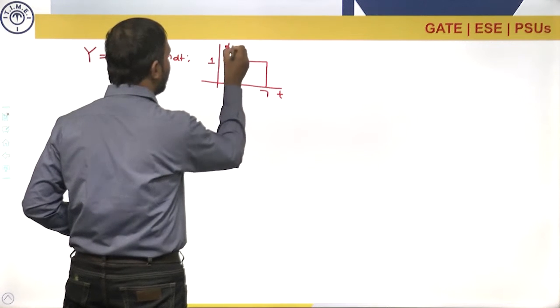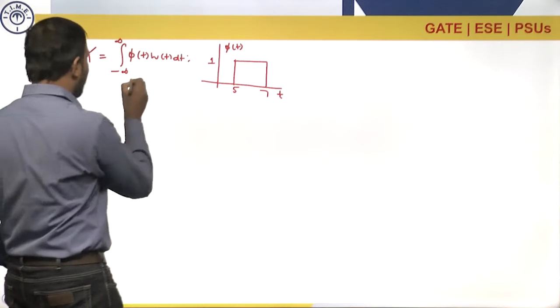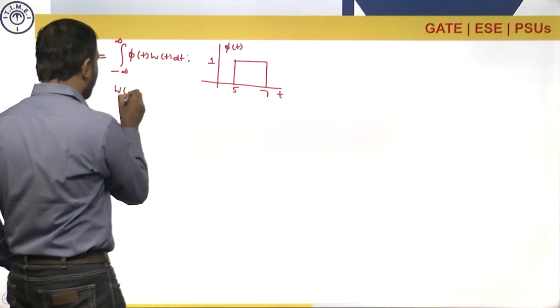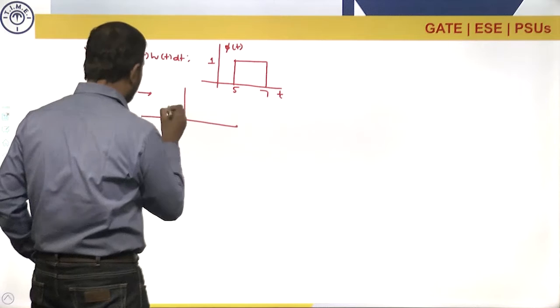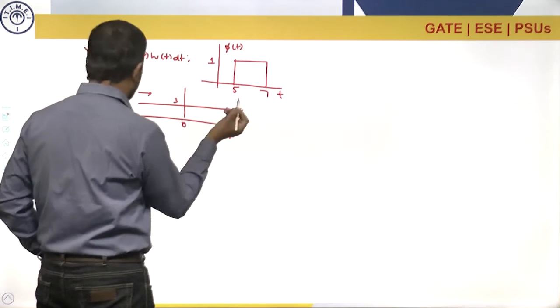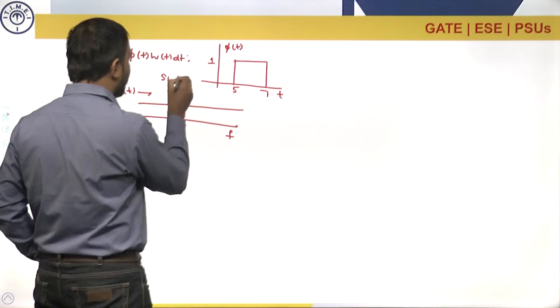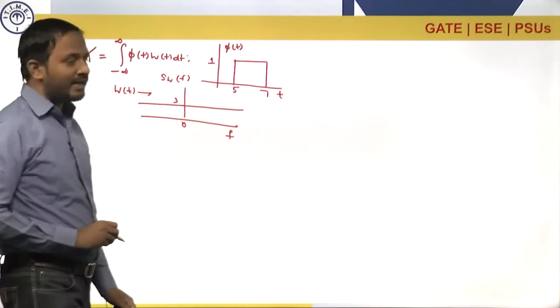This is phi of t, and w of t is a white Gaussian noise having the constant power spectral density 3 watts per hertz. So this can be written as S_W of f. Now we are asked to calculate the variance of Y.